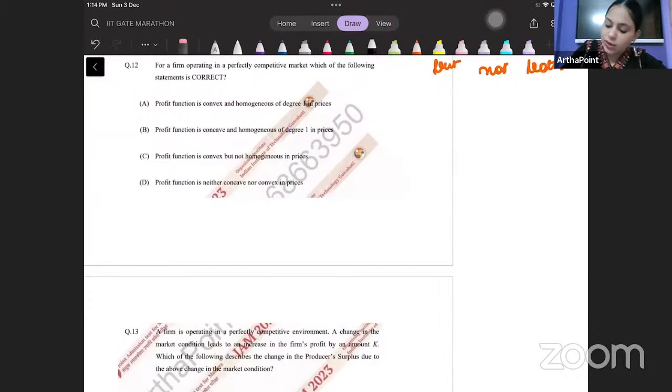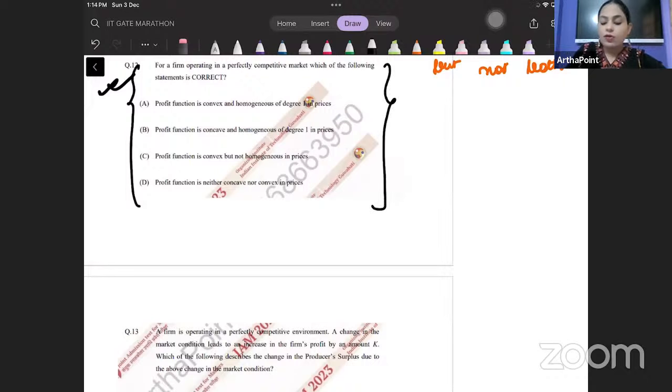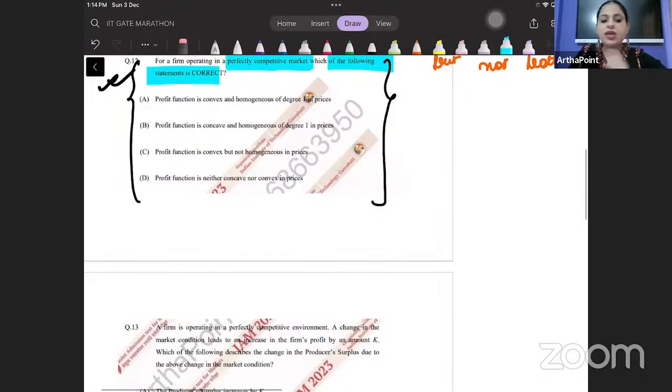This is question number 12 that came in your IIT paper. Read this question very thoroughly. What does it say? For a firm operating in a perfectly competitive market, which of the following statements are correct? Beta, the moment we read this question, we have to quickly revise in our mind all the properties of a perfectly competitive market.